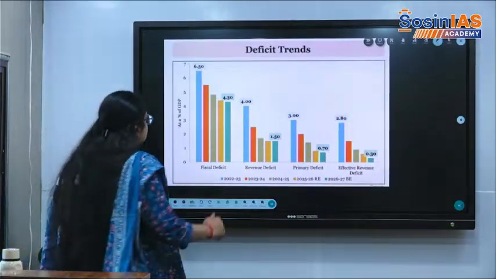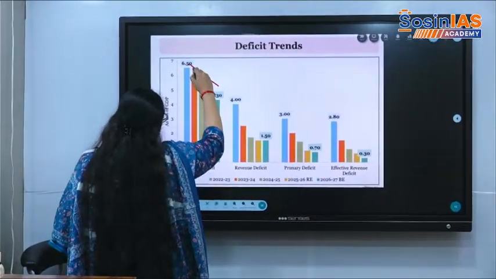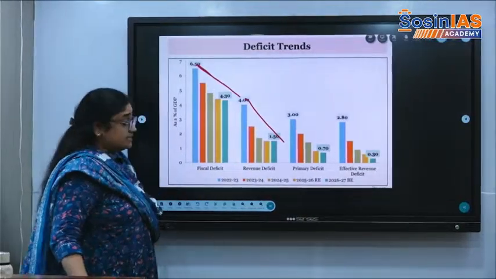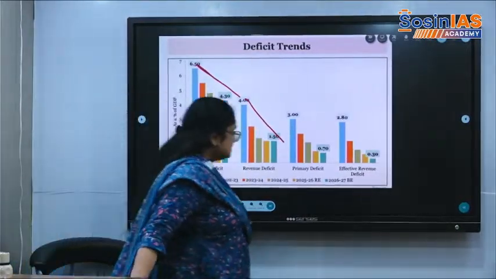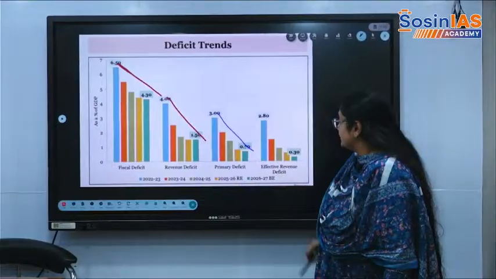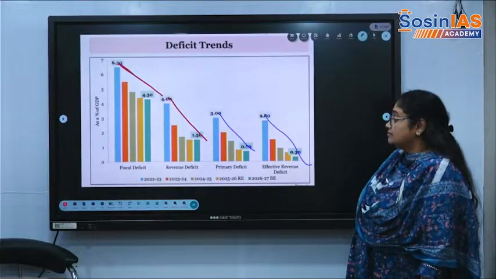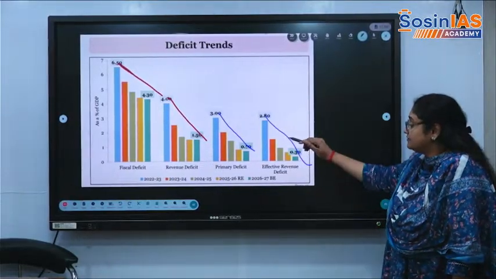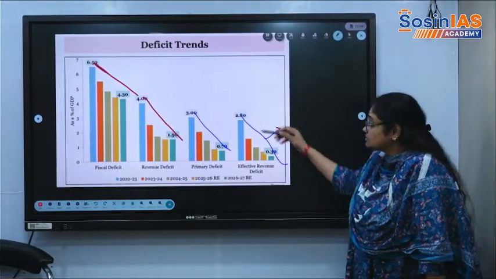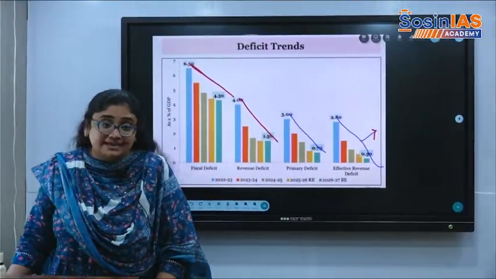So if you see the trends, fiscal deficit is declining, 6.5 to 4.3 and 4. Revenue deficit is also declining, but it is still there. The primary deficit is also declining. Effective revenue deficit, for the borrowings that we take for daily expenses, is also declining. It means more borrowings are basically used for capital expenditure.